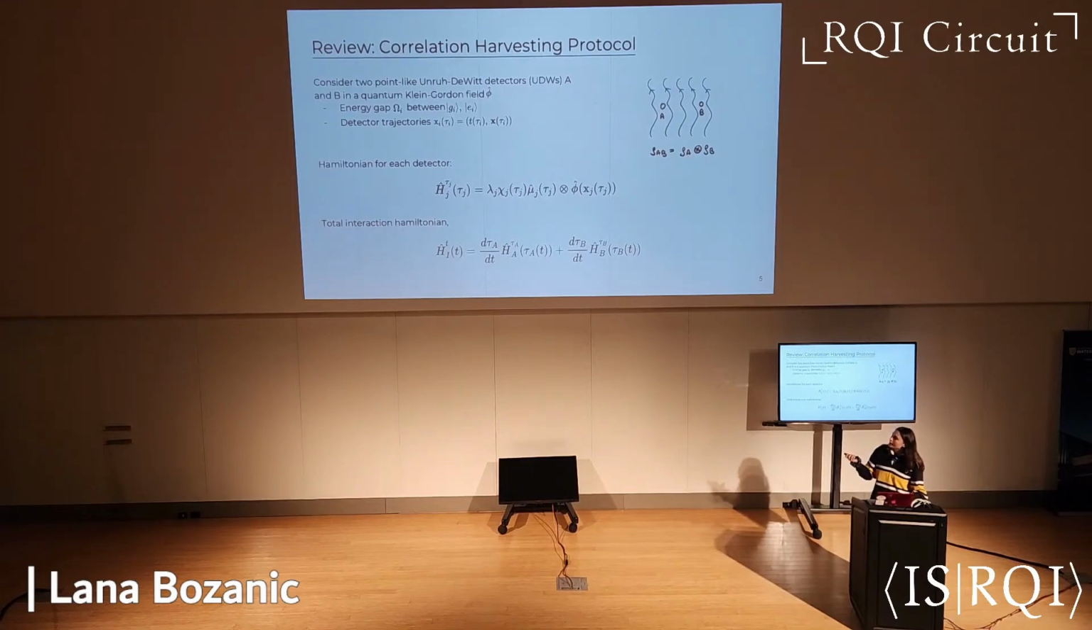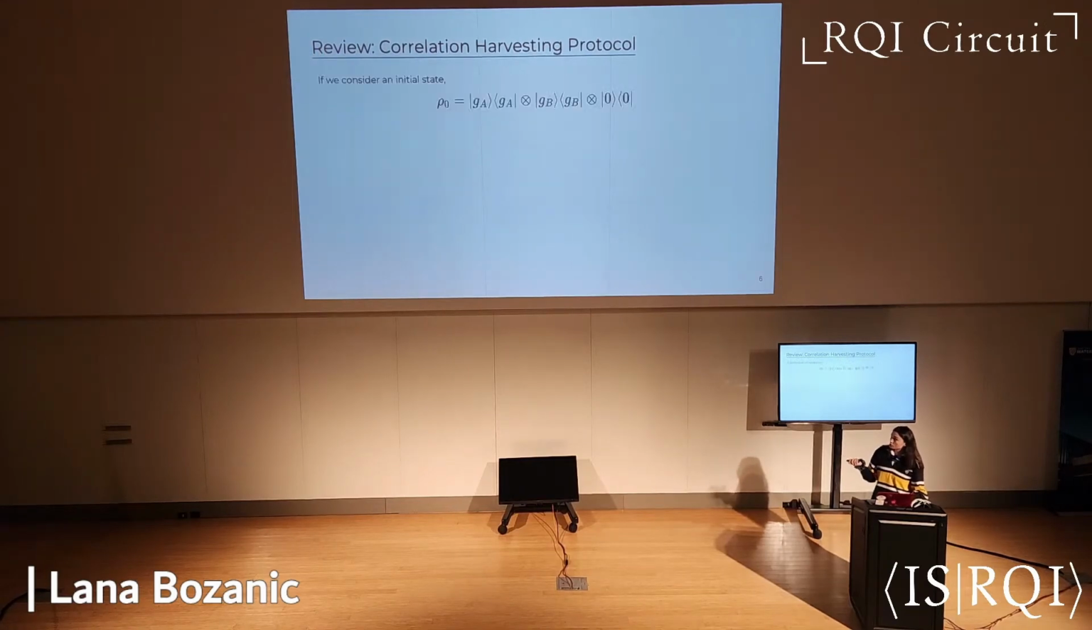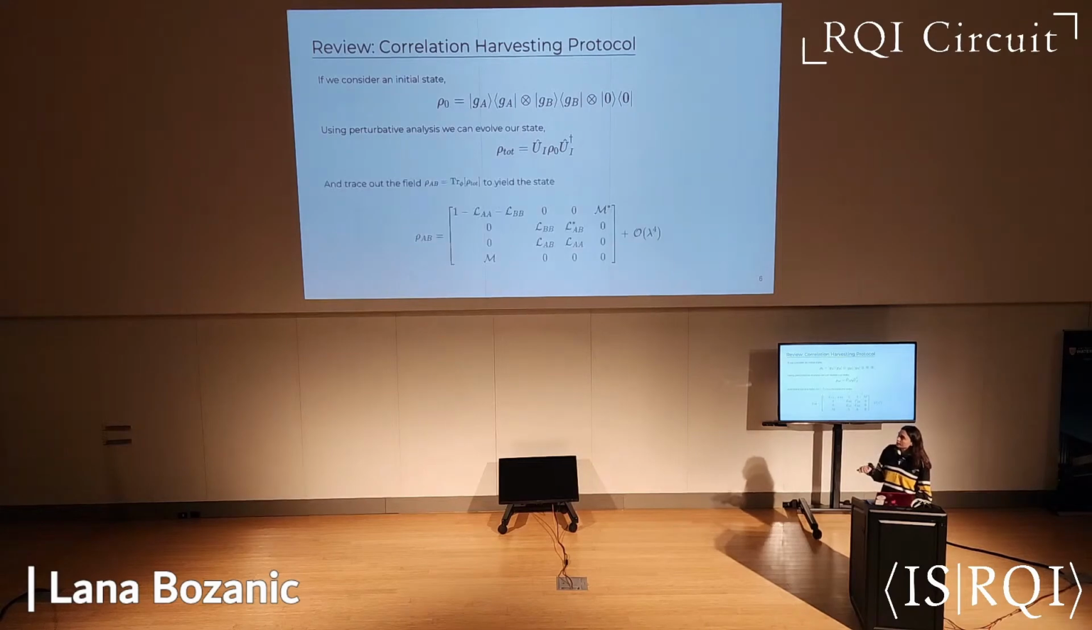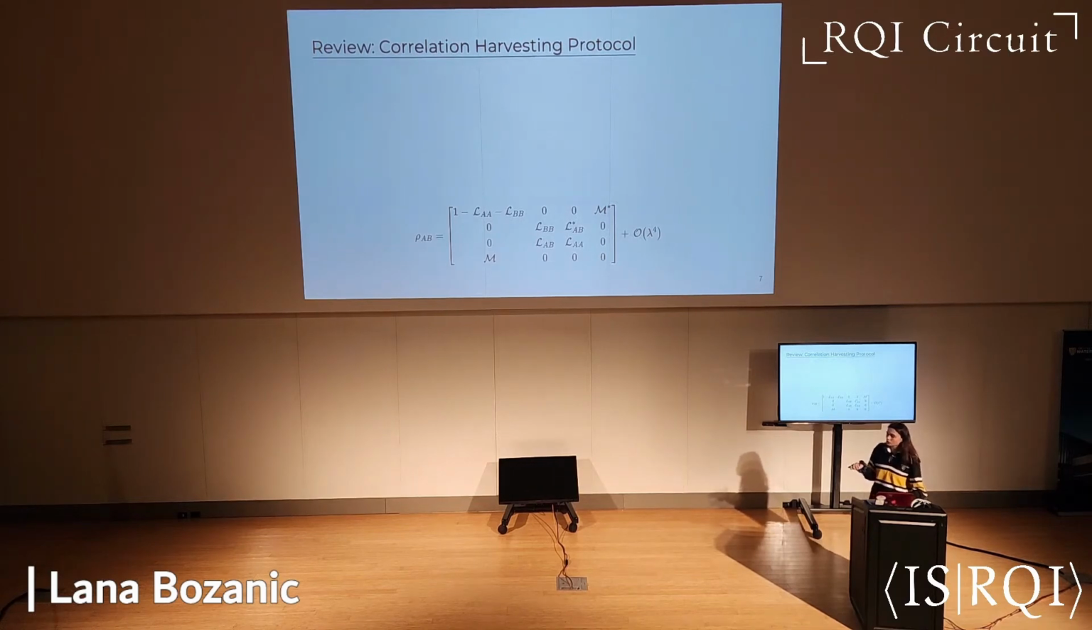Then we start with some initial state. We chose everything in its ground state: detectors A and B in their ground states, and the field in its ground state. We can use perturbative analysis with the Hamiltonians described in the previous slide to evolve our state. Finally, when we trace out the field, we're left with this density matrix that describes the joint state of detectors A and B. This density matrix gives us all the information we need to understand the correlations harvested from the field.